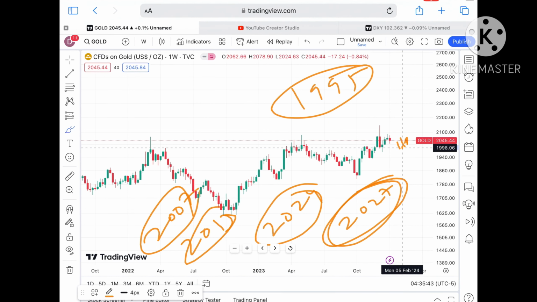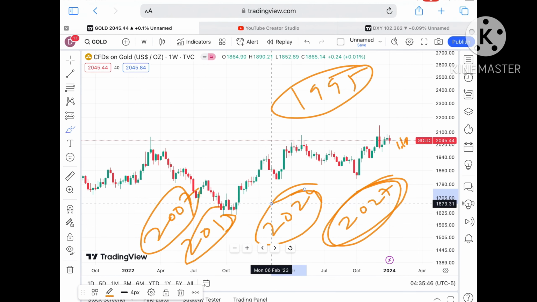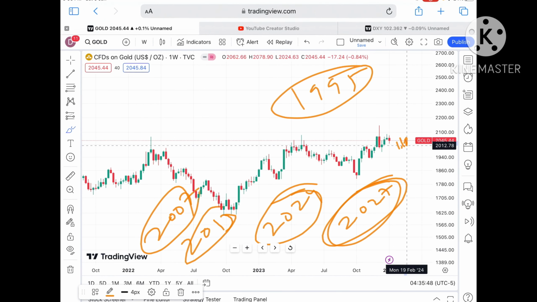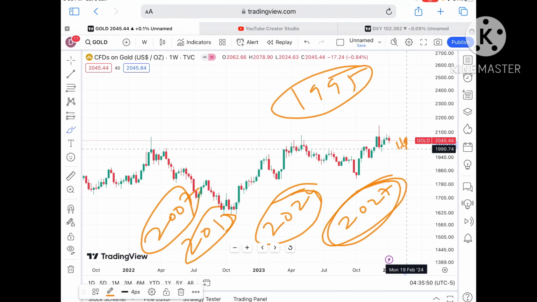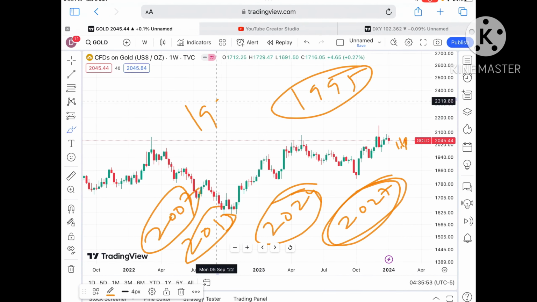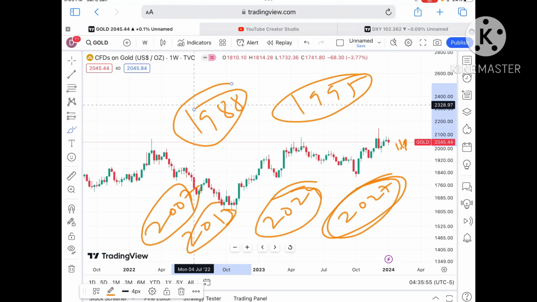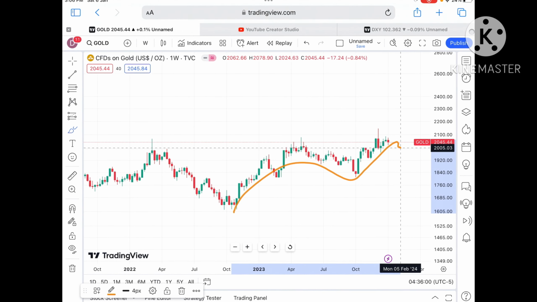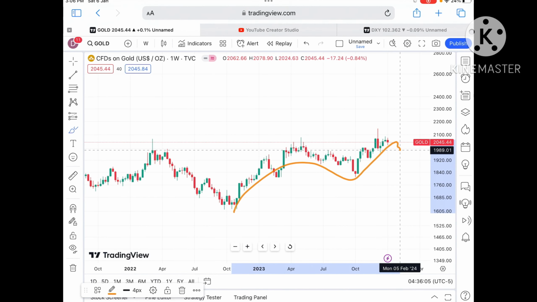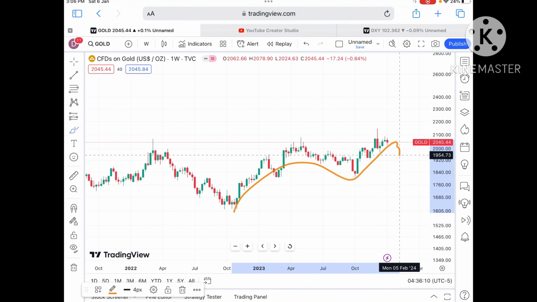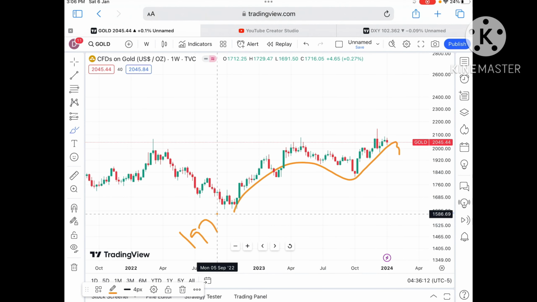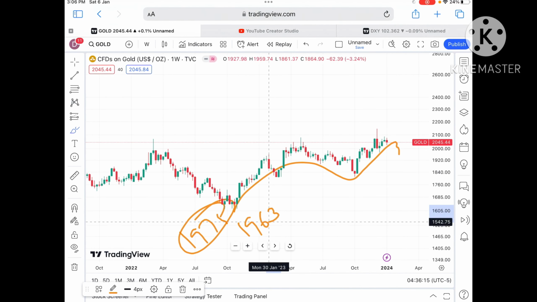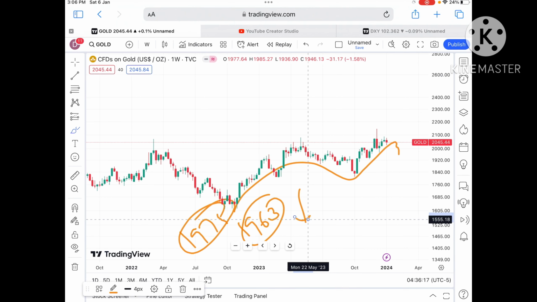Keep in mind that as soon as it started moving below a level of $2007, we will see it fall further down, and the probability of touching 1995 will be there, and from there a probability of going towards $1988. If you look at this particular trend also, after 1980 there is a clear pattern forming. So chances can be high that as soon as it goes below 2007, it will touch $1988. From there a level of 1975, and if it goes below 1975, we can see further downfall towards 1963 and then further lows.